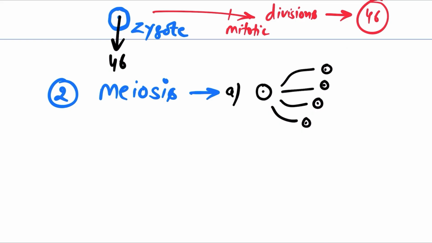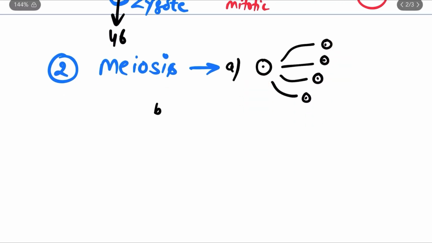But in the case of mitosis, a single parent cell will form how many daughter cells? Yes, you're right, two daughter cells. And in meiotic division, a single parent cell is able to form how many daughter cells? Four daughter cells.